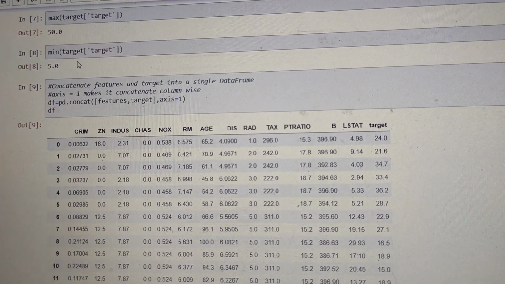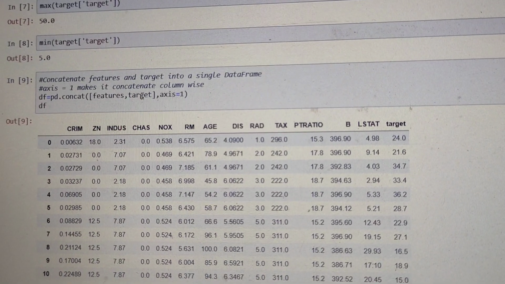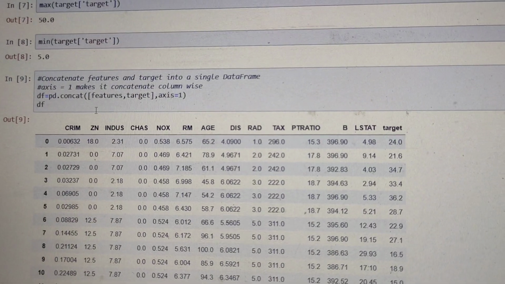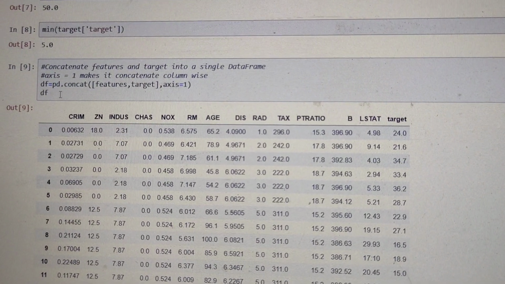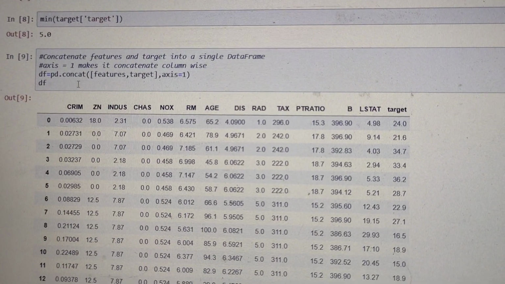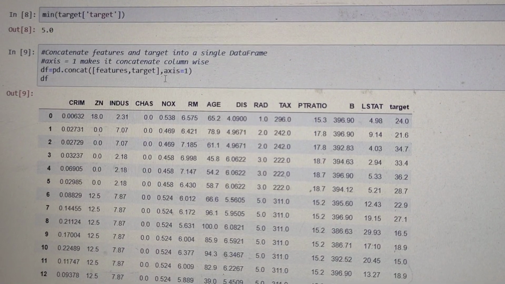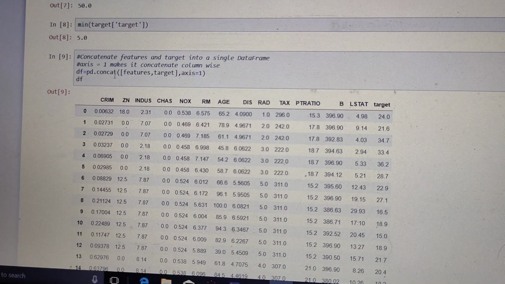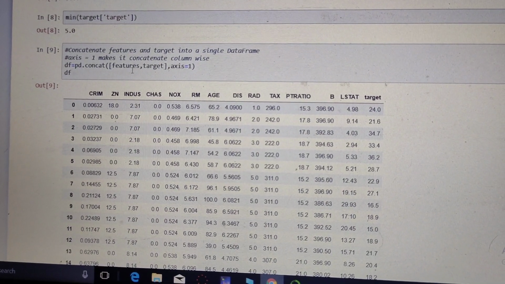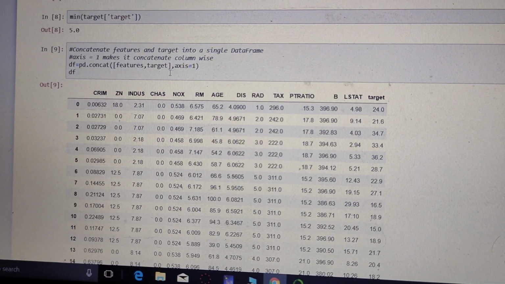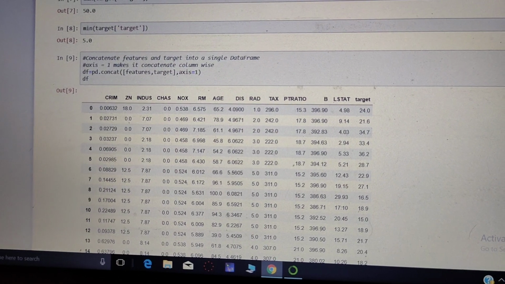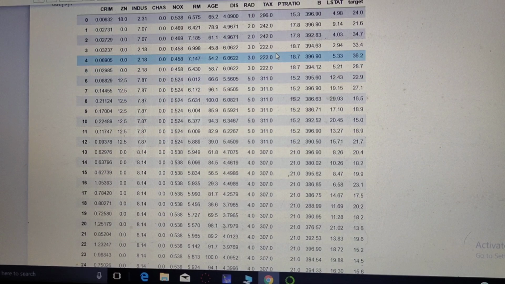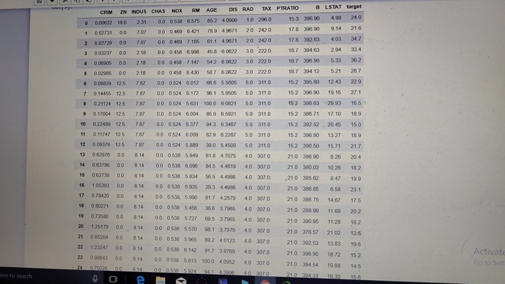Then I concatenate the feature values and target values in a single data frame: df equals pd.concat of features and target, with axis equal to 1. Concat means the concatenation operation of feature values and target values along axis 1. This is the feature and target values.